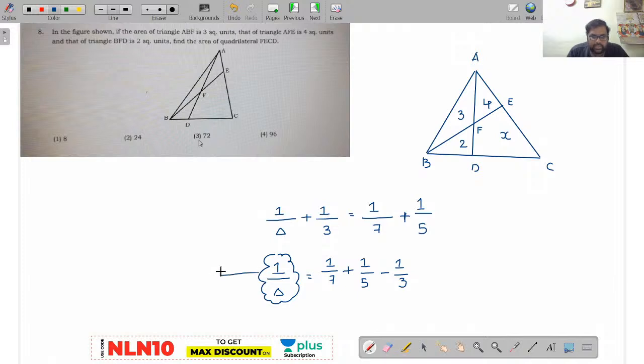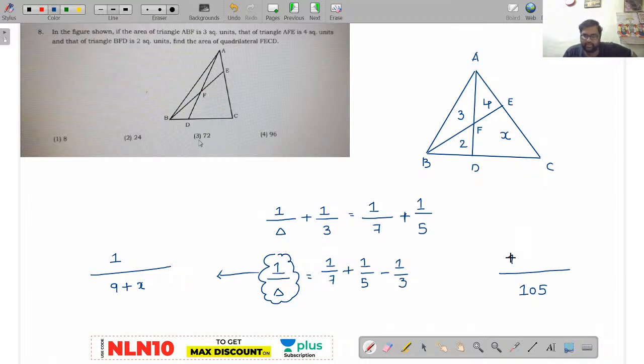Right, now see here, 3 plus 2 plus 4, 9 plus x. Now calculate this, you will get the answer. Let me know the answer there. Now 7, 5, 3 LCM will be 105. Am I right or wrong? Right, now see, calculate this.